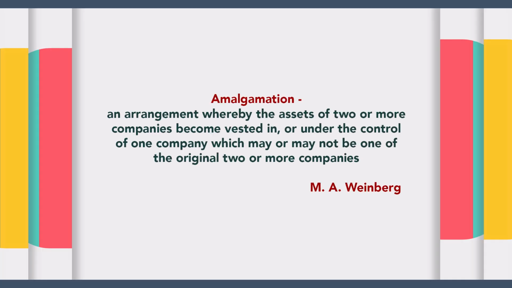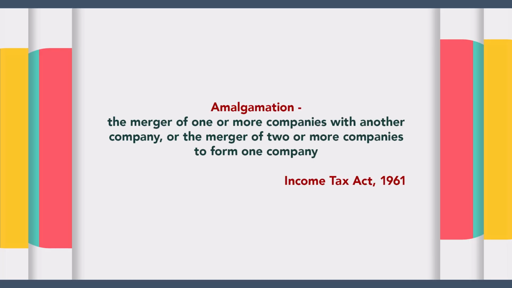M.A. Weinberg defines the term amalgamation as an arrangement whereby the assets of two or more companies become vested in or under the control of one company, which may or may not be one of the original two or more companies. The shareholding in the combined enterprise will be spread among the shareholders of the two or more original companies. The Income Tax Act 1961 defines the term amalgamation as the merger of one or more companies with another company, or the merger of two or more companies to form one company.